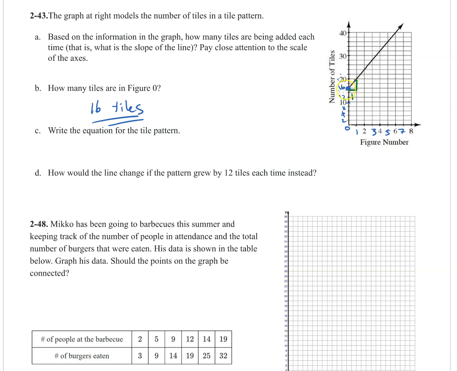But for my slope triangle, I go from 16 right here up to 20. So 16 to 20, even though it's only 2 boxes, it goes up by 4 because of the scale. So the slope is change in y over change in x. That's up over 4 divided by 1, and that's 4. All right, I'll let you finish C and D.